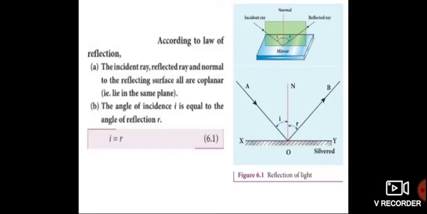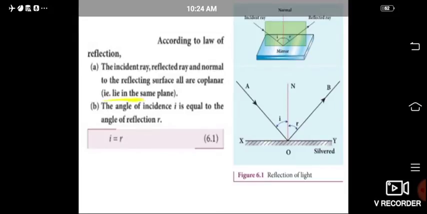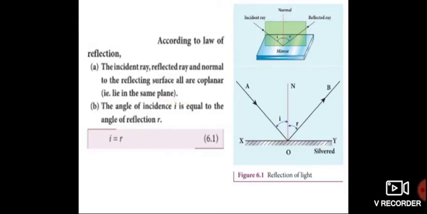According to the law of reflection, the incident ray, the reflected ray and the normal to the reflecting surface are all coplanar. What is the meaning of coplanar? All lie in the same plane. So the first law: the incident ray, reflected ray and the normal all lie in the same plane.